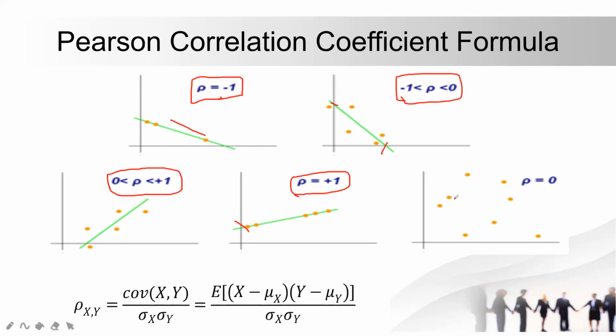Okay, and if they're scattered like this, as you can see guys, it is completely scattered. So no matter which line you draw, this line, this line, this line, it will never get all the points together, or points closer to the line. We will call it 0. So Pearson correlation in this scenario is 0. This is the formula, same formula. I hope you get the idea and get the line plotting part.